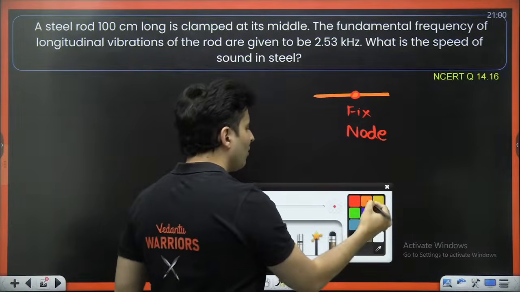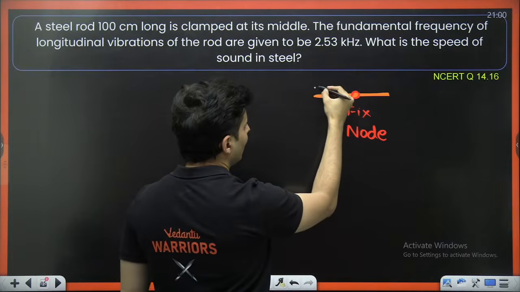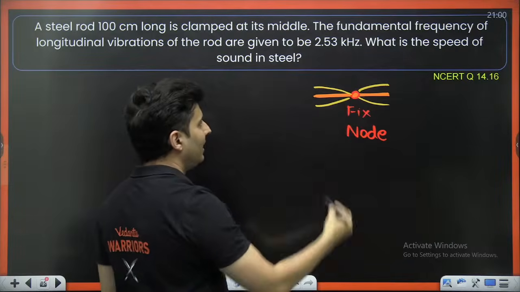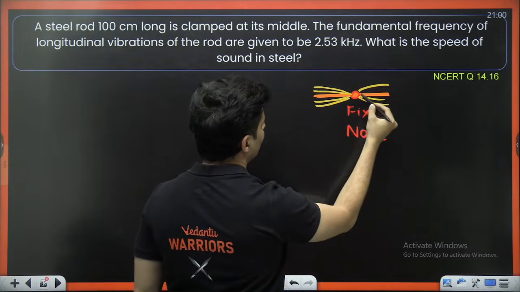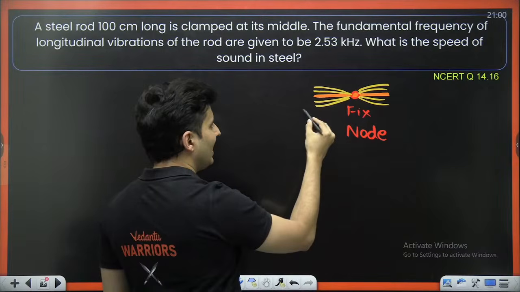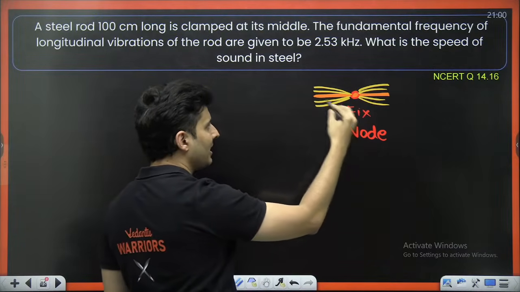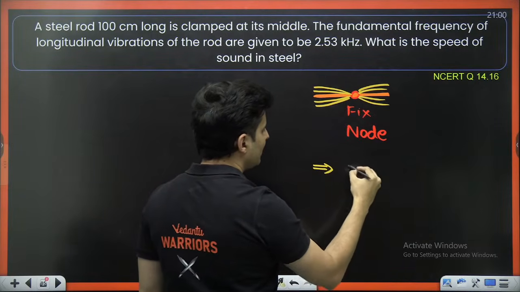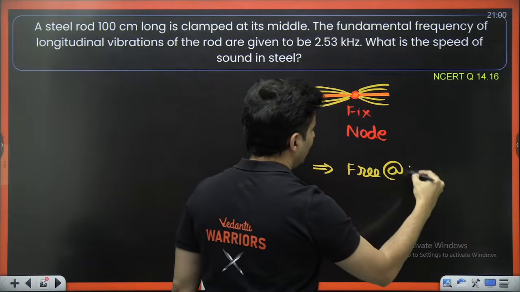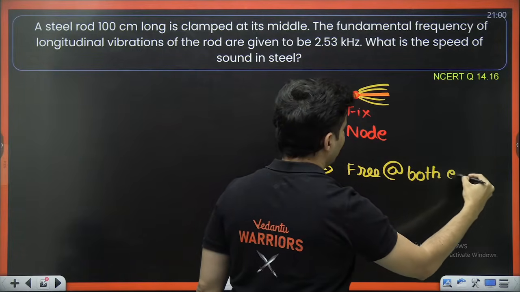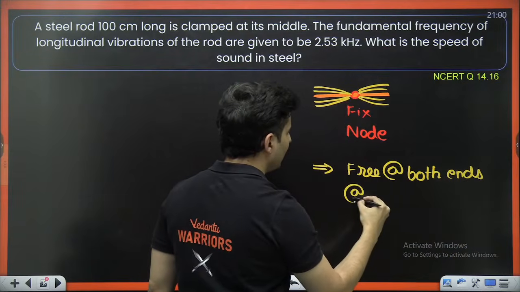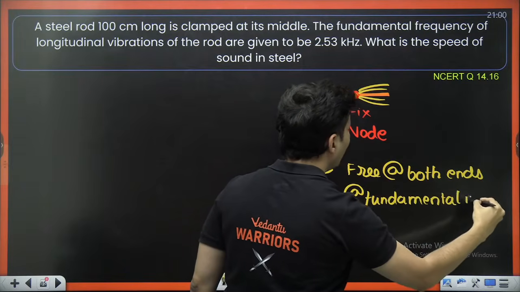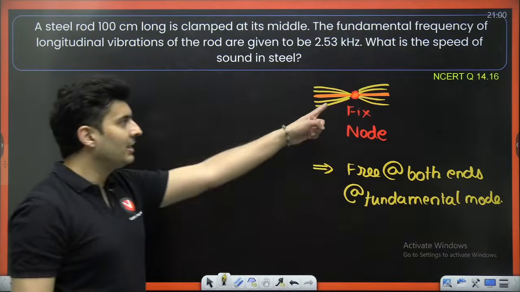Once it acts like a node, what kind of standing wave can you produce? I think like this. See, this kind of standing wave you can produce. What does it look like? It feels as if you have a pipe or a rod or a string and it is free at both ends. So isn't this like a rod which is free at both ends? Free at both ends, and it is in the fundamental mode or the fundamental frequency. Isn't it looking like that?